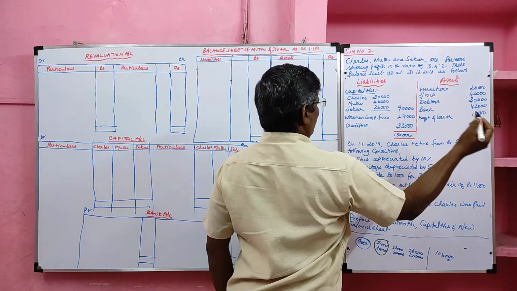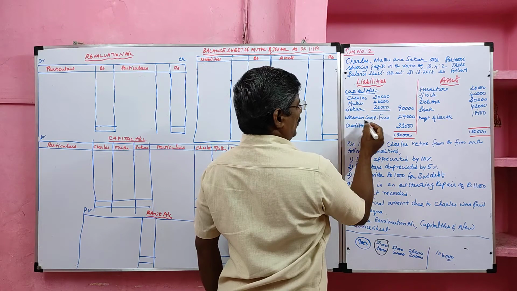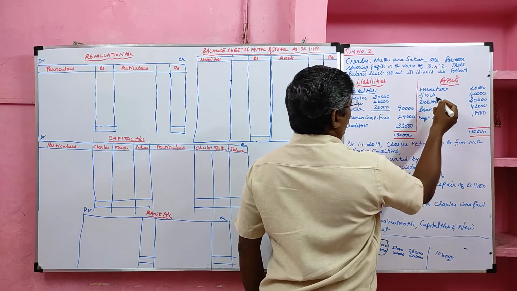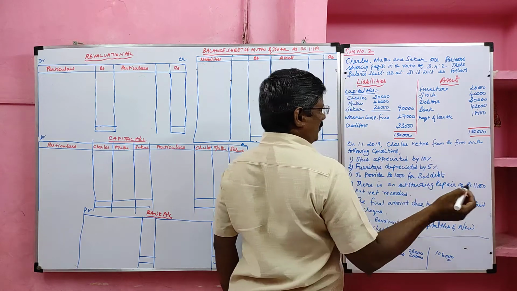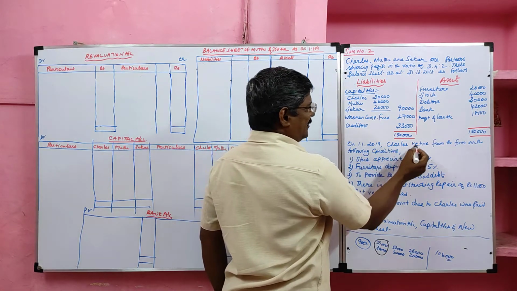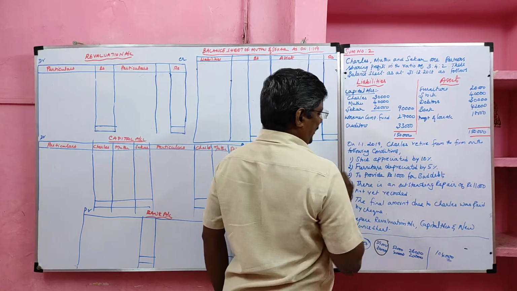Liabilities and assets are given. On the liability side, capital, workman compensation fund, and creditors are given. On the asset side, furniture, stock, debtors, bank, and profit and loss account are given. Then the adjustments. On 1st January 2019, Charles retired from the firm on the following conditions.